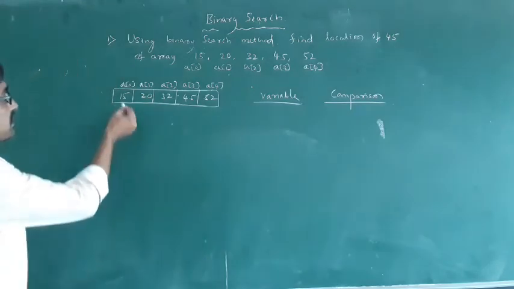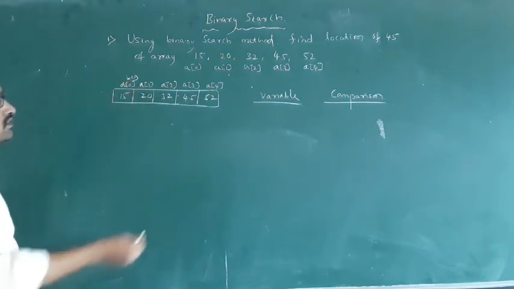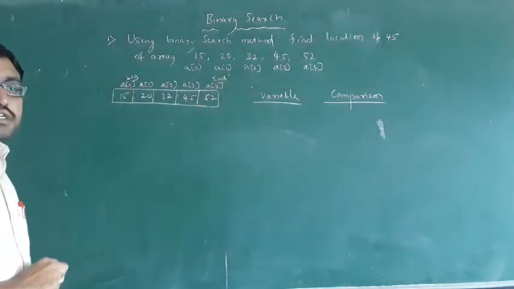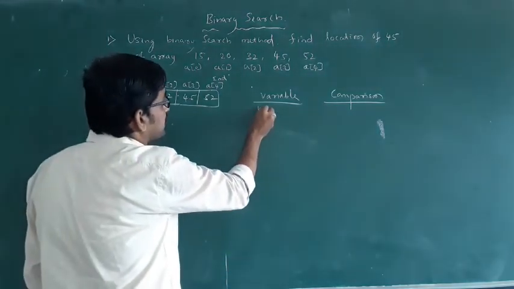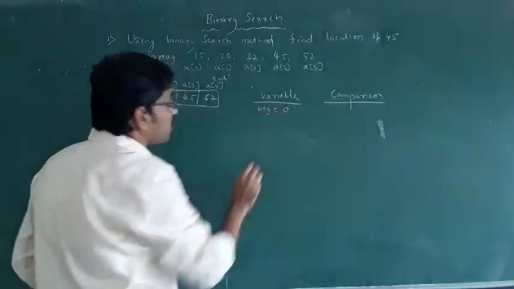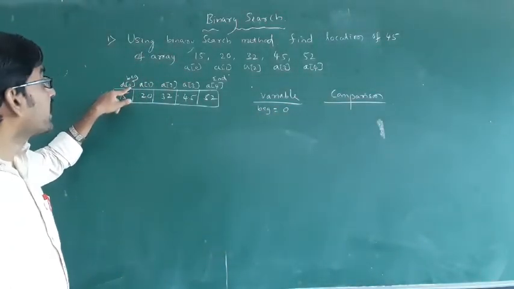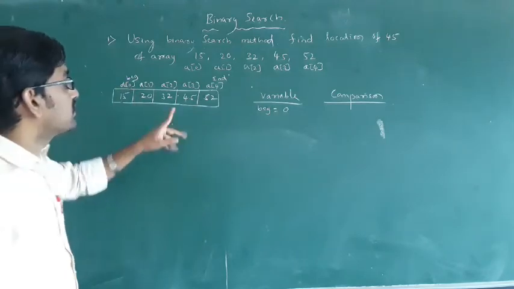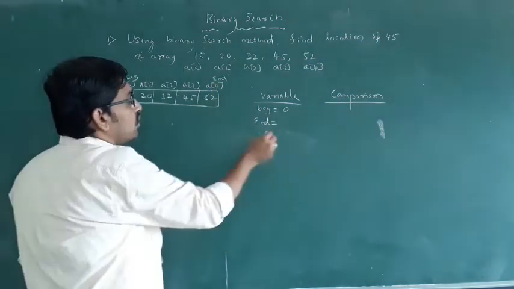This is the beginning element, beginning. This is the ending element, end. Okay, this you have to remember. Then the variable beginning: beginning equal to 0. Don't take this value, you have to take this location, beginning location is 0. Then the ending location is which one? Ending location equal to 4.